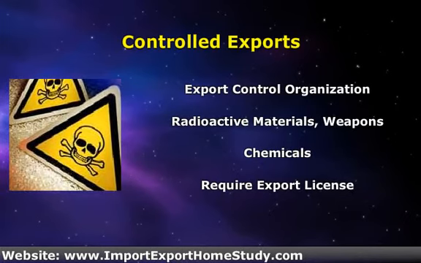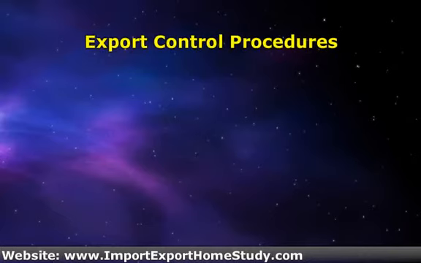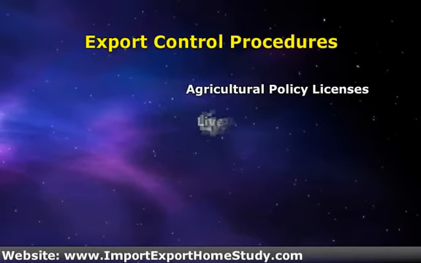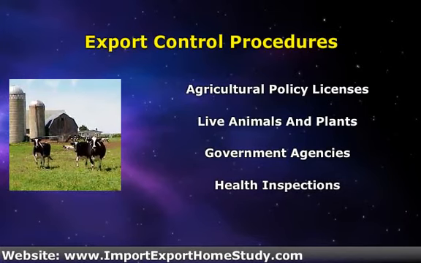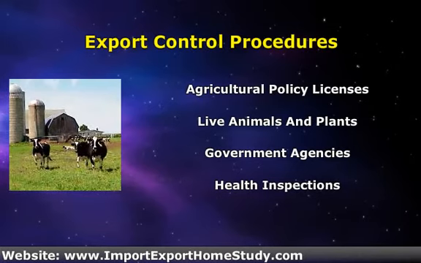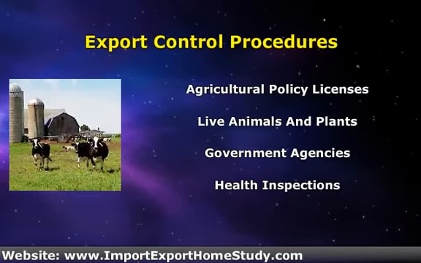Agriculture, animals, and plants. Export procedures for agricultural products, processed food, meat, and live animals and plants must also be licensed, but not by the ECO. Agricultural products and processed food require Common Agricultural Policy licenses from the Rural Payments Agency. The export procedures that apply to live animals and plants and to meat are slightly different. These types of exports generally need licensing from UK-based government agencies, as well as health inspections, before they are sent.